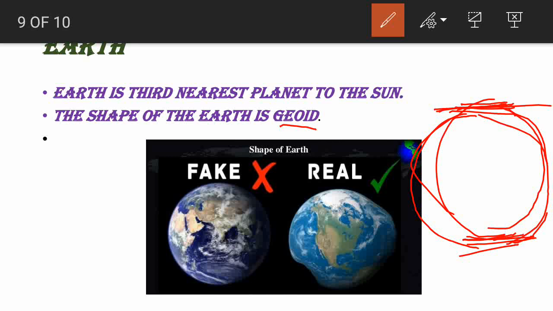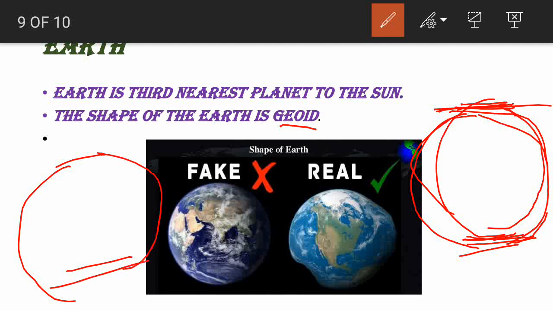It is not accurately a sphere, it only resembles a sphere. It is not a sphere shape, it is a geoid shape.